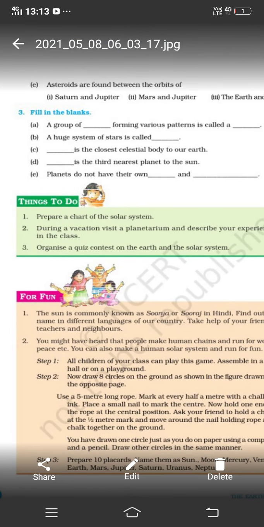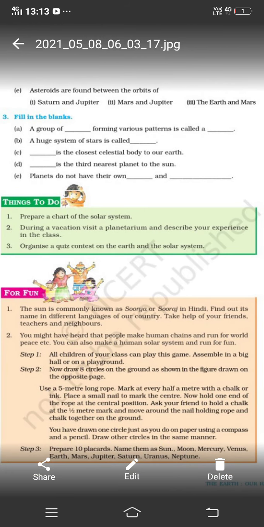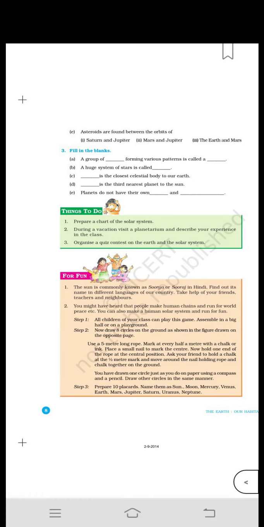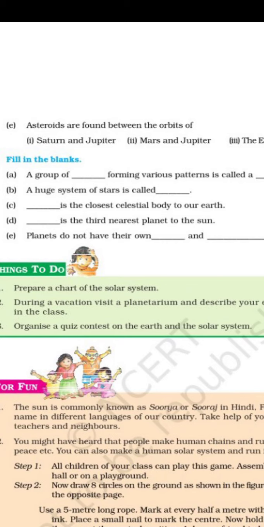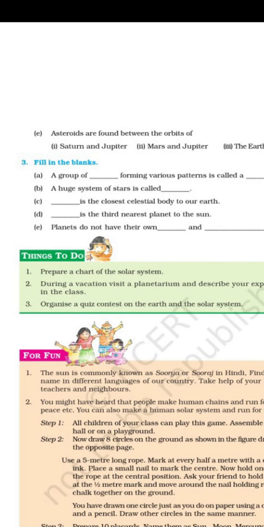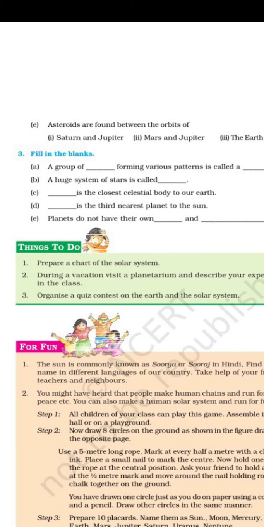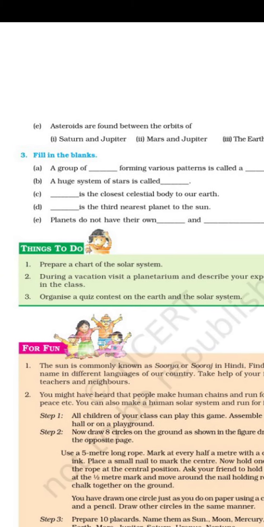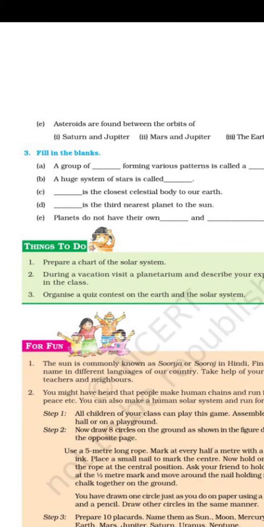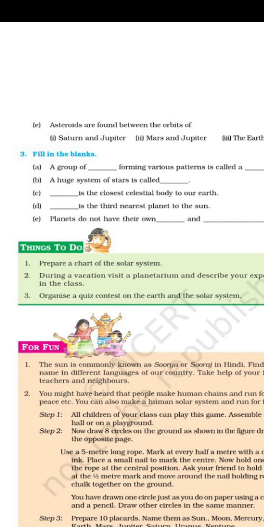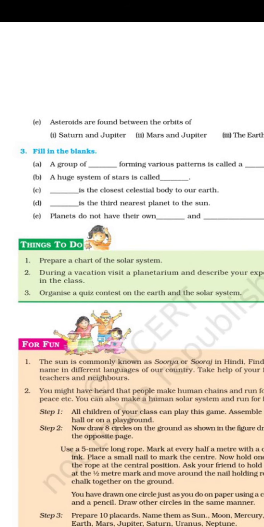Now, asteroids are found between the orbits of dash. Saturn and Jupiter, Mars and Jupiter, or the Earth and Mars. The correct answer is Mars and Jupiter. To learn this, I have an easy way. We know that there are 8 planets. So 4 ones are 4, 4 twos are 8, meaning 4 plus 4 forms 8. The first 4 planets are rocky planets, and the other 4 planets are made of gases.